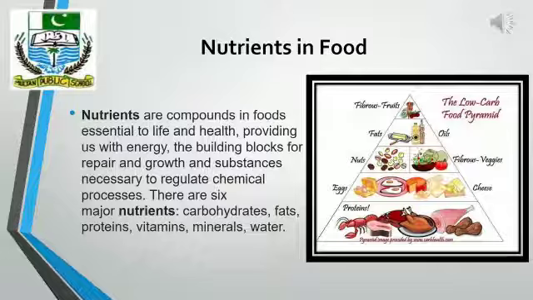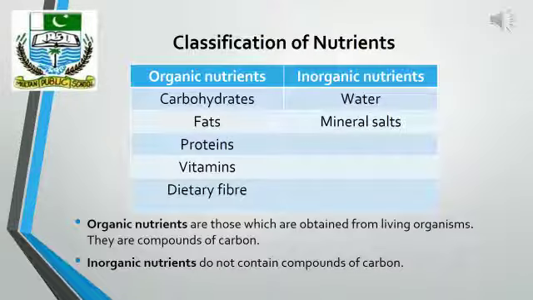If we look at their major types, there are 6 major nutrients: carbohydrates, fats, proteins, vitamins, minerals, and water. Besides them, there are several others, but these 6 are the major nutrients. Now we look at the classification of nutrients. We classify the nutrients into 2 major groups, that is organic nutrients and inorganic nutrients. What are organic nutrients?